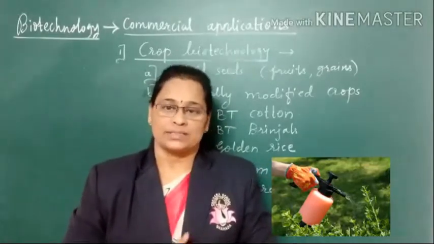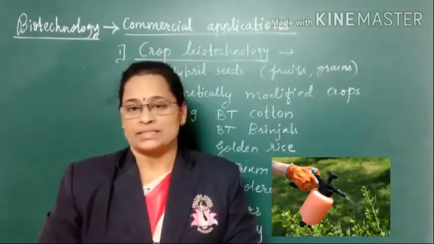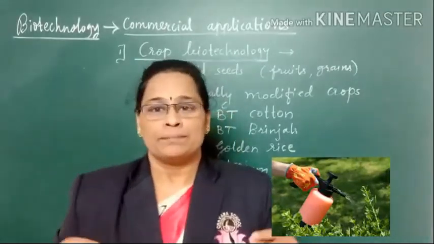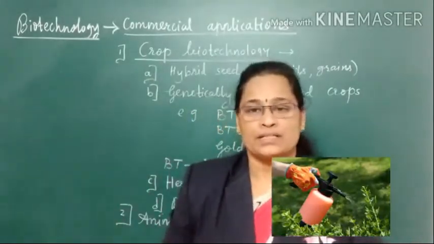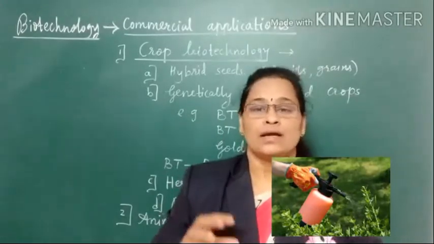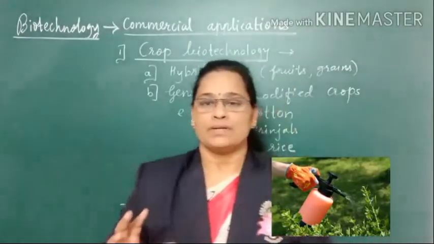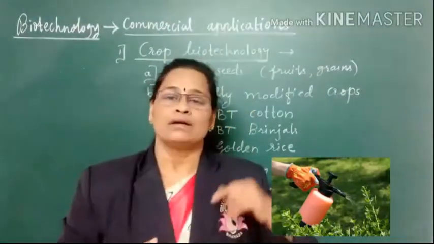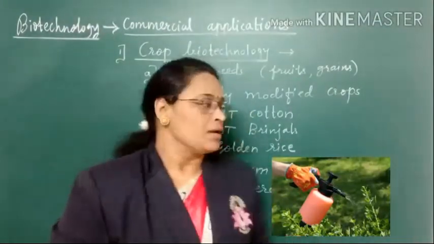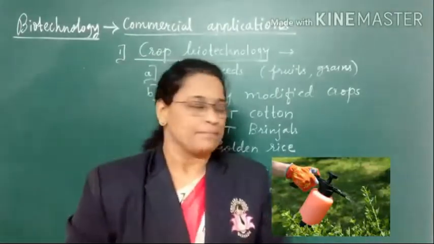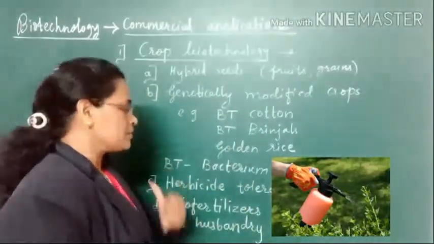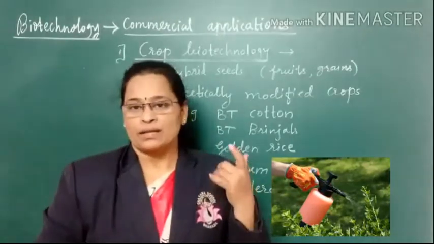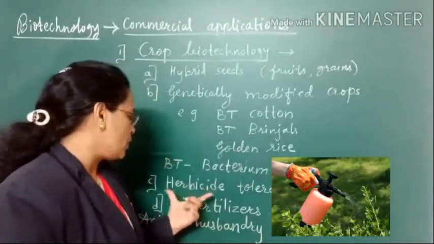But nowadays such herbicides are available that if we spray them in the field, the main crop will not be affected, but the weeds will become dry. So such plants or crops are grown which have the quality to tolerate the herbicide.